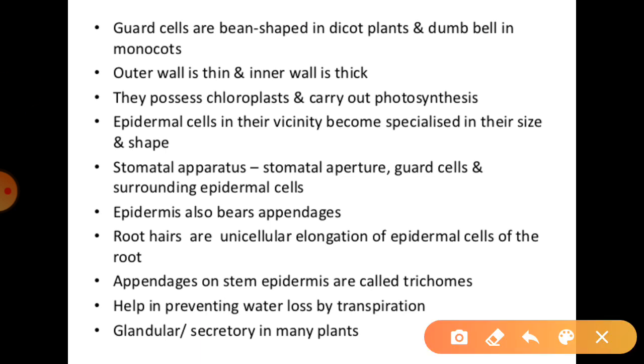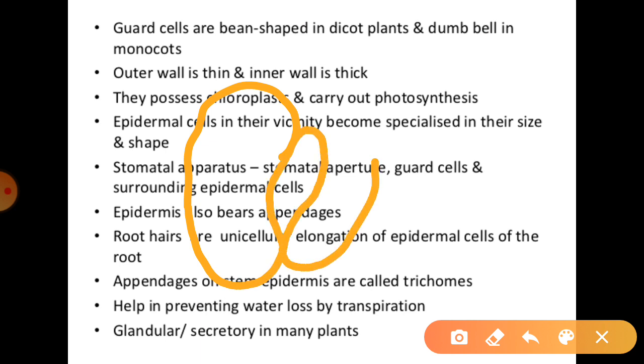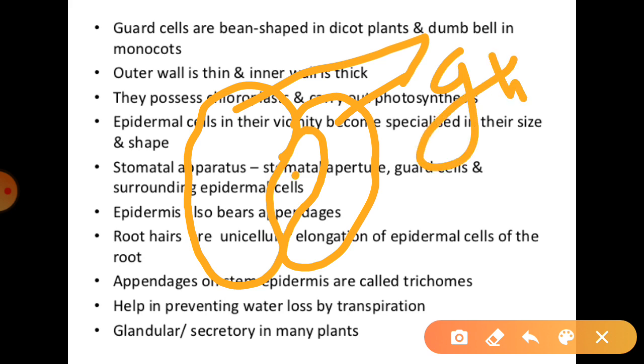If you look at the structure of the stomata, in that particular condition you can understand these are the bean-shaped structures, right? So these are known as guard cells, and this pore is known as stomata, right? Understand, I think.